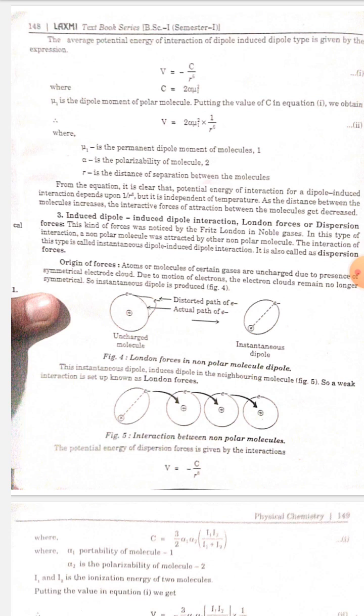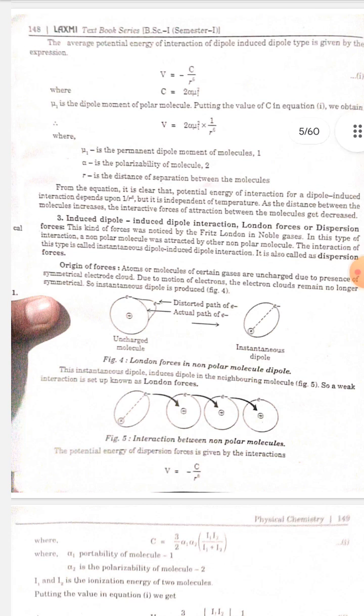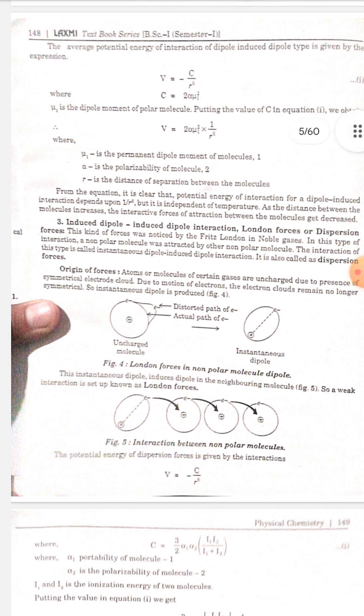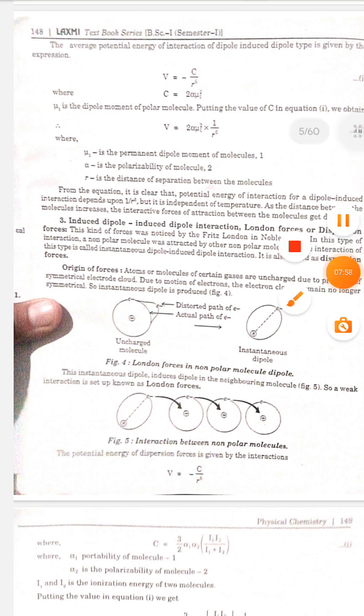From the equation it is clear that the potential energy of interaction for a dipole-induced dipole interaction depends upon 1 by R^6, but it is independent of temperature. As the distance between the molecules increases, the force of attraction between the molecules decreases.